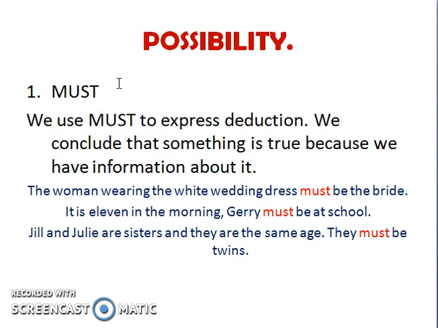When we use must, we want to express deduction. We conclude that something is true because we have information about it. For instance, the woman wearing the white wedding dress must be the bride. It is 11 in the morning, so Jerry must be at school. Jill and Julie are sisters, and they are the same age. They must be twins.